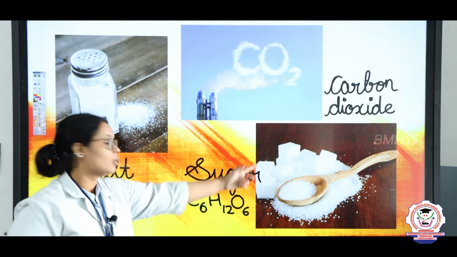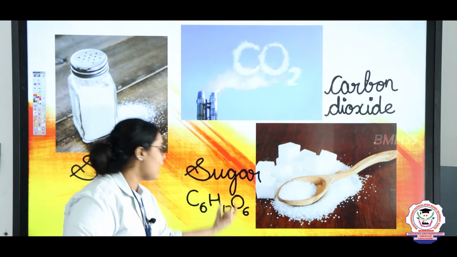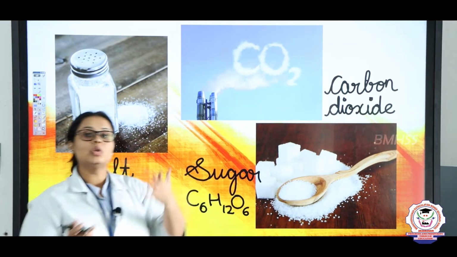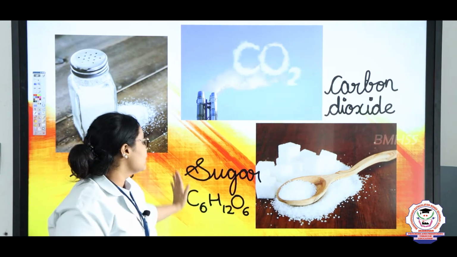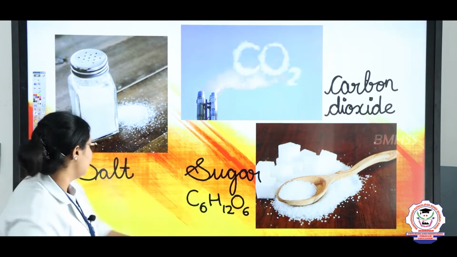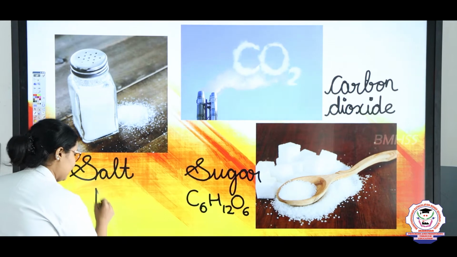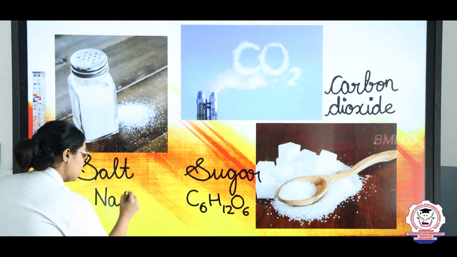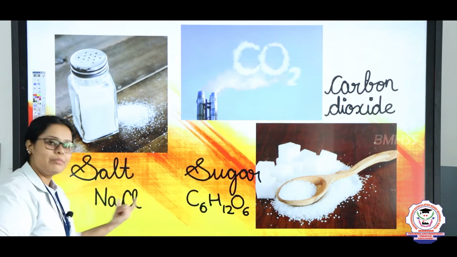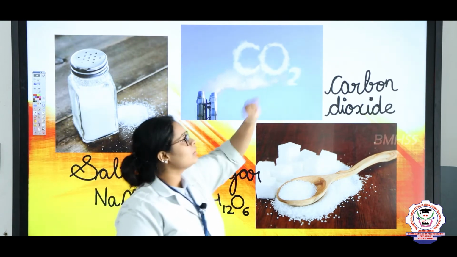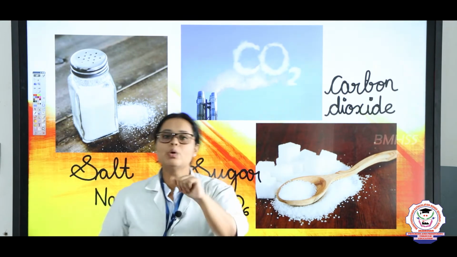That means sugar has carbon, hydrogen and oxygen. So here you can see that sugar has three different elements. Salt has Na, Cl, which is sodium chloride, and carbon dioxide has carbon and 2 oxygen.